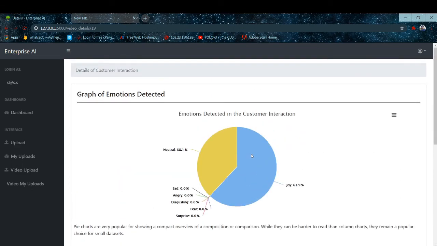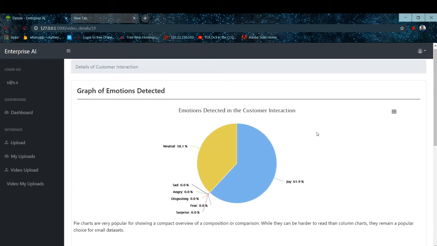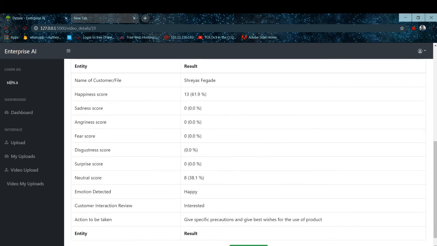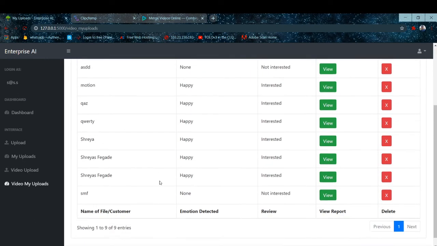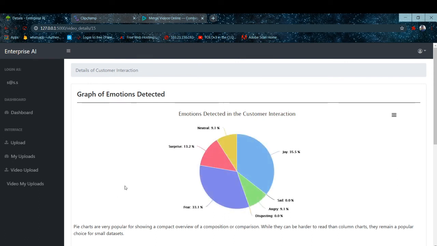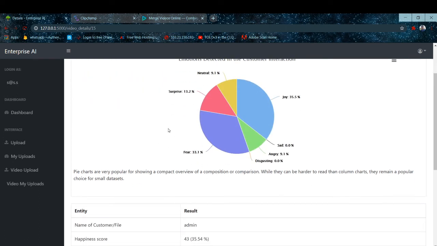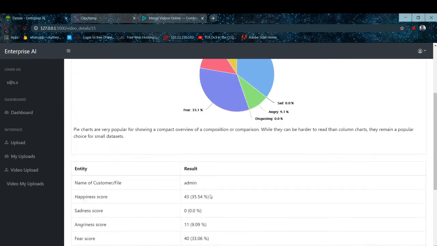So in this way this project is designed to detect the emotions of the customer very effectively and also show it in a graphical manner. Further, we can see all the video analyses done by the software, listed and stored in the database. Here we can view the report for each of them, for all the emotions detected by it, such as sadness, surprise, fear, and all the analysis done. Emotion detected: happy, customer interaction: interested.